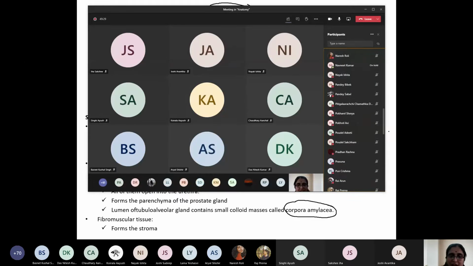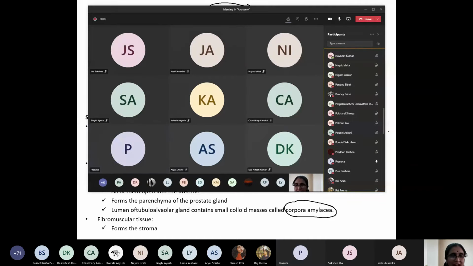Prasanna, can you describe the structure of the prostate? The structure of the prostate is made up of fibrous tissue, muscular tissue, and glandular tissue. Okay. Glandular tissue consists of tubuloalveolar glands, which are arranged in concentric groups. Yes. What are the three groups? Mucosal, submucosal, and main prostatic gland. Where do all these glands open and drain? Urethra. Which urethra? Prostatic urethra. Okay.